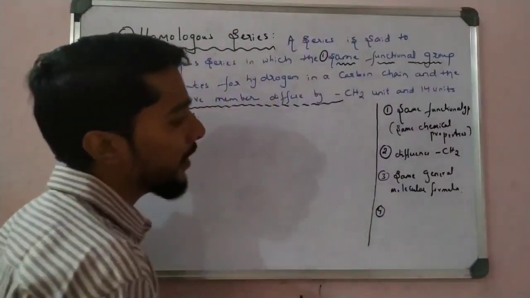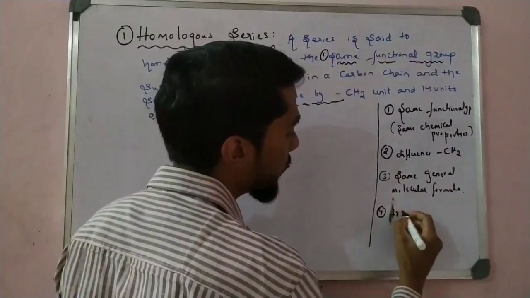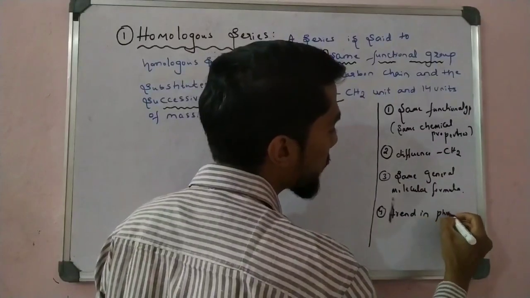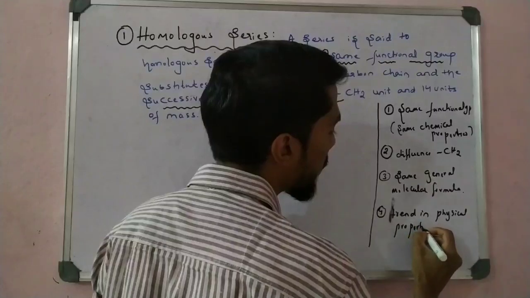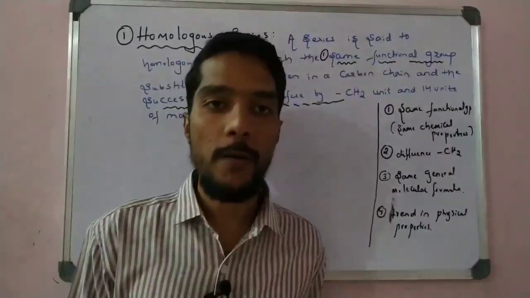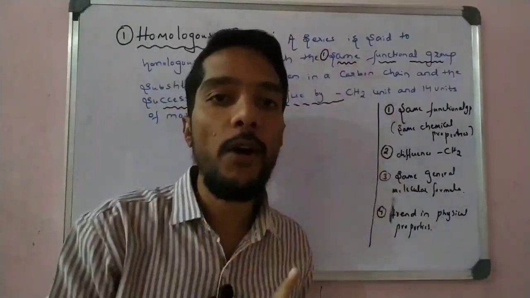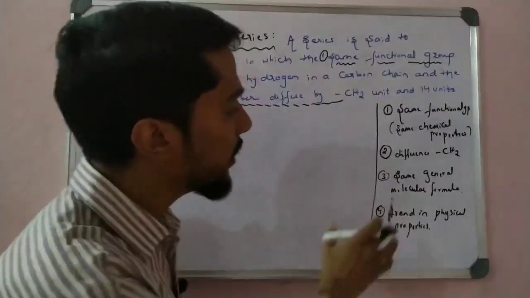Another one is the same trend in physical properties. Physical properties means boiling point and melting point. In the series we observe an increase in the melting point and an increase in the boiling point, because of the increase in mass. That is the physical trend.